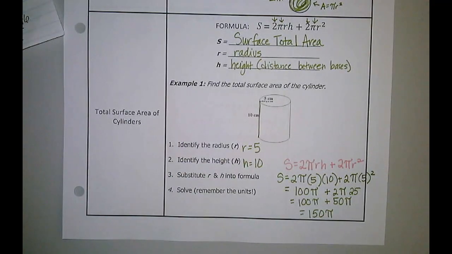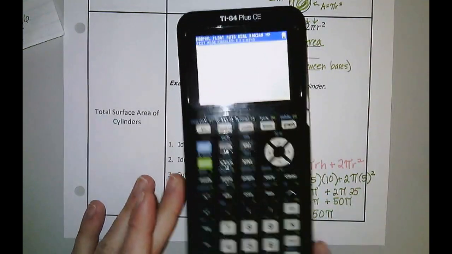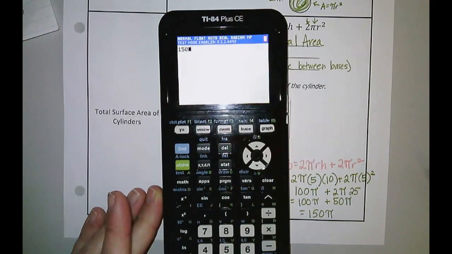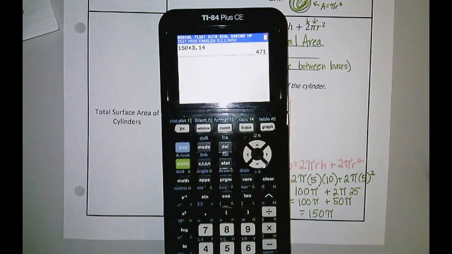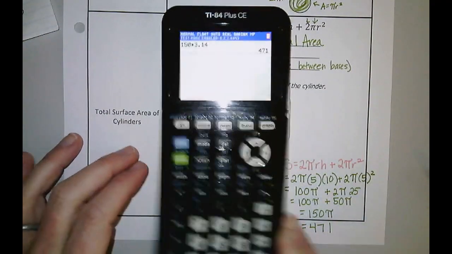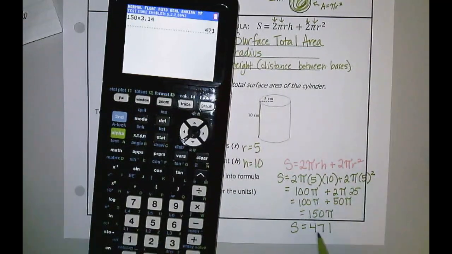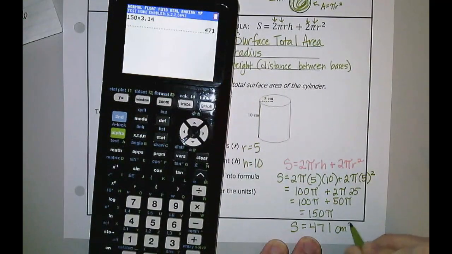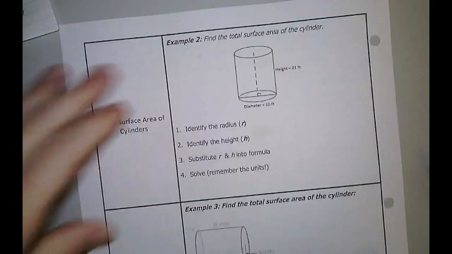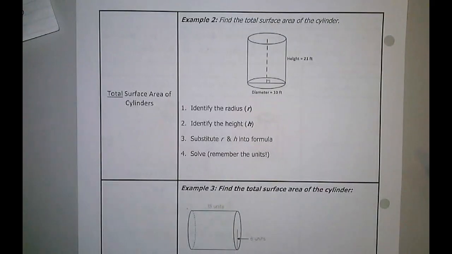And now all I have to do is actually multiply them. So, remember I said we're going to use 3.14 for pi, so 150 times 3.14, and I get 471. So I have a total surface area here of 471 centimeters squared. Let's go ahead and flip our paper over, and we're going to do a couple more examples here.